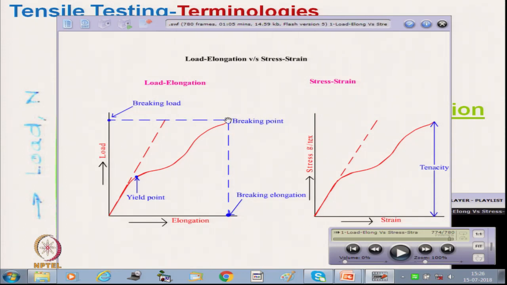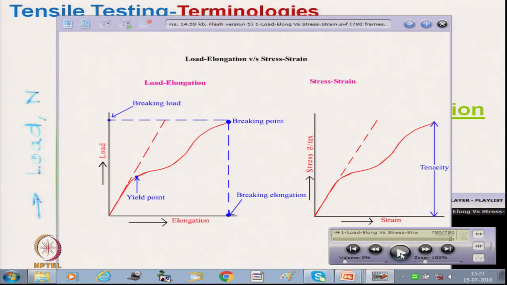Here it is called breaking load, but here it is called tenacity, that is the breaking stress. And the horizontal distance is known as the breaking strain. So, this is the stress strain curve.